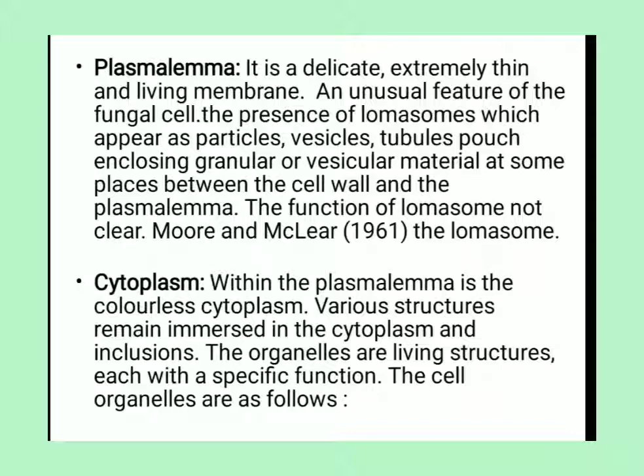Okay, then there is the cytoplasm within the plasma lemma. In the colorless cytoplasm, various structures remain immersed, organelles and inclusions. The organelles are living structures, each with a specific function. What is the cytoplasm? Cytoplasm means the colorless structure inside the cell wall.